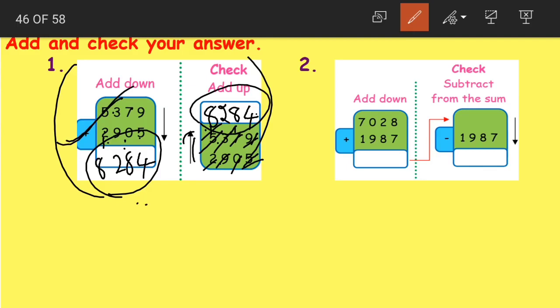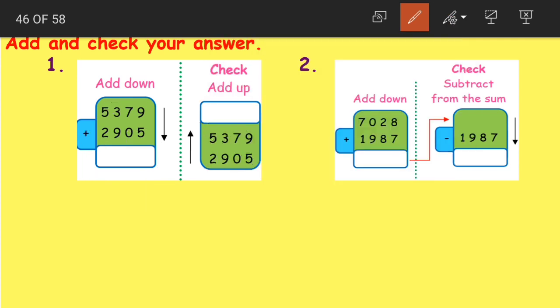Now another way of checking whether we got the correct answer or not, a way of checking whether we did the correct addition or not, is this. What should we do first? In the question we have these two numbers, so we'll add them. This is the adding part, this is the checking part.